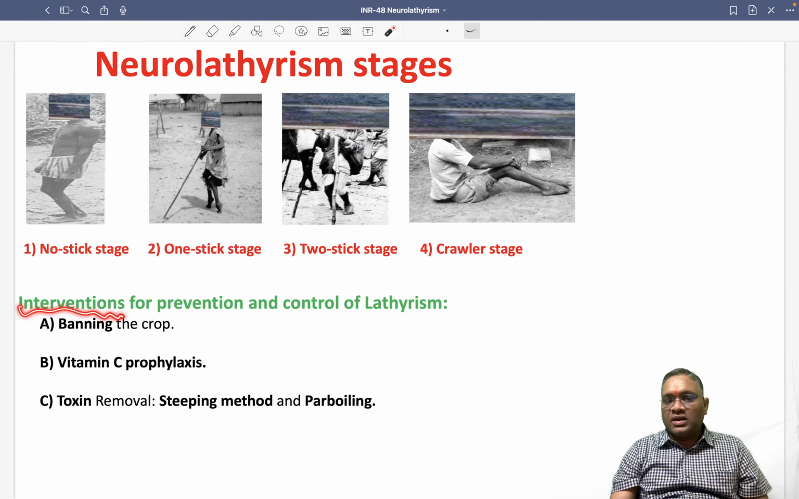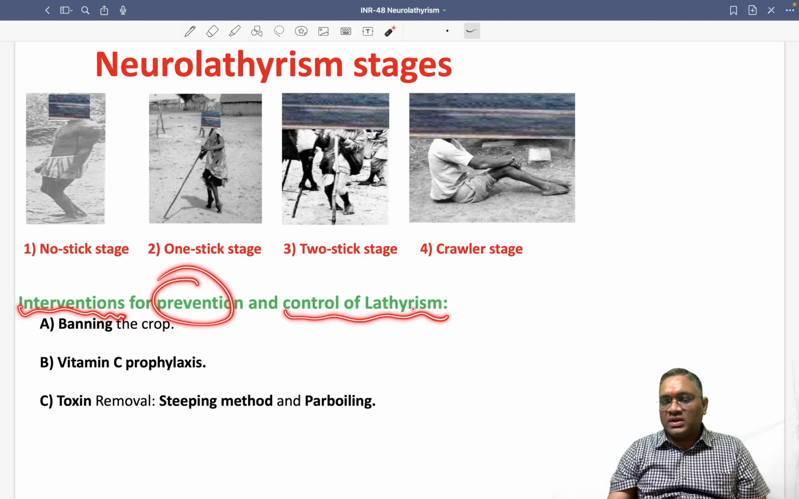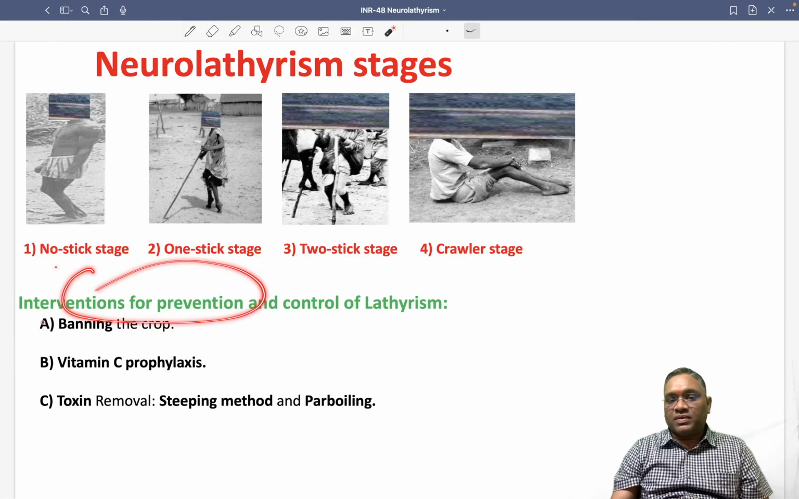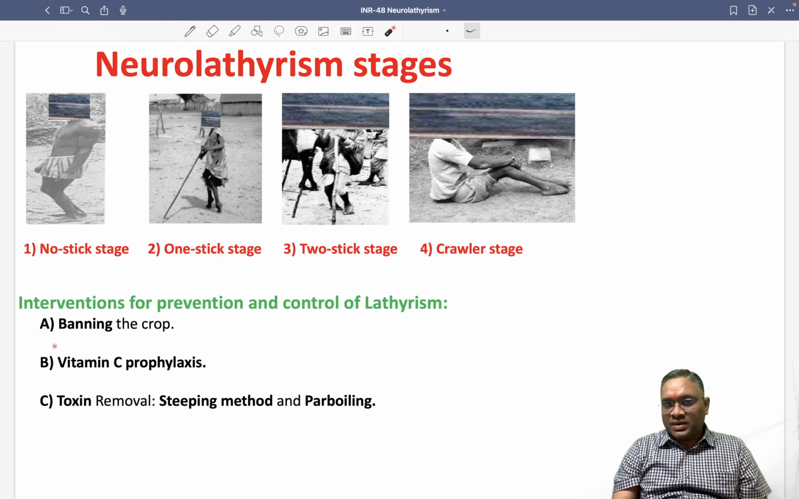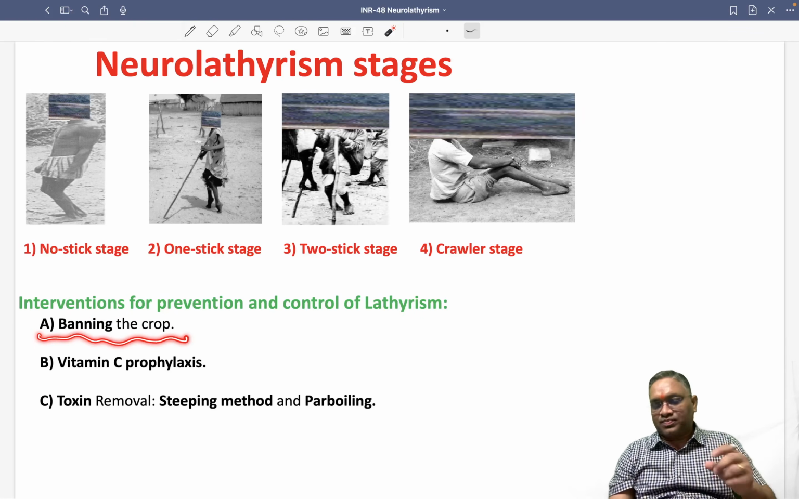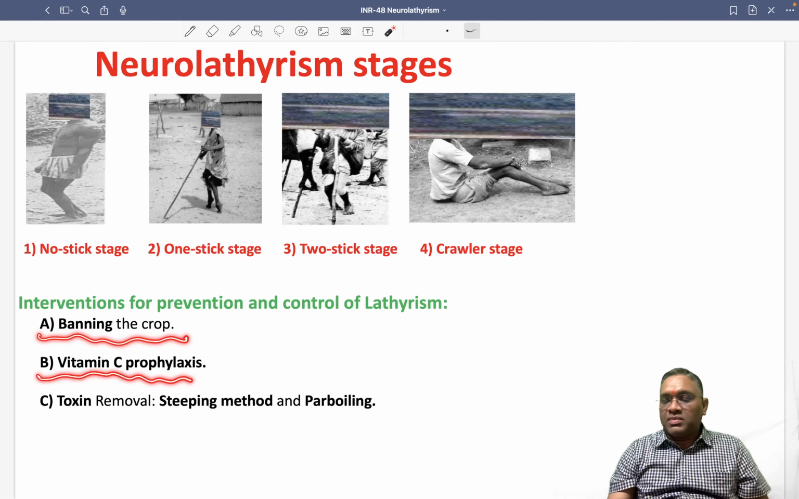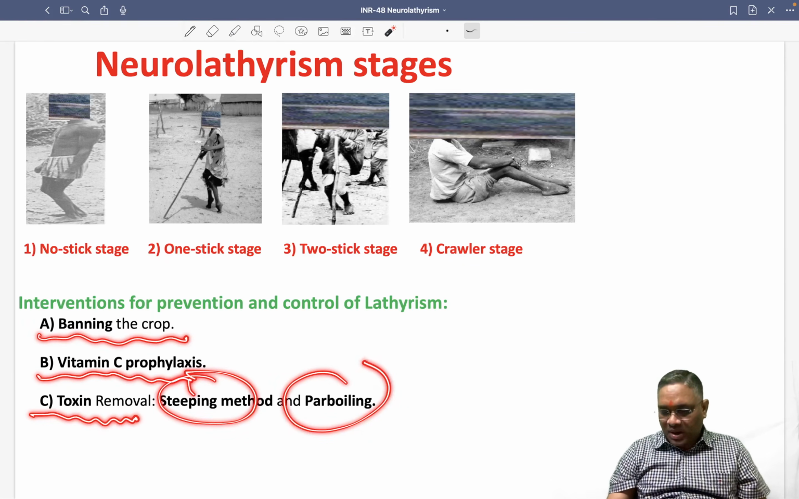How can we provide intervention for the prevention and control of lathyrism? There are 3 important things we have to remember. First, we have to ban the crop which produces Kesari dal. Second, you can give vitamin C prophylaxis. And third is toxin removal by the steeping method or by parboiling.